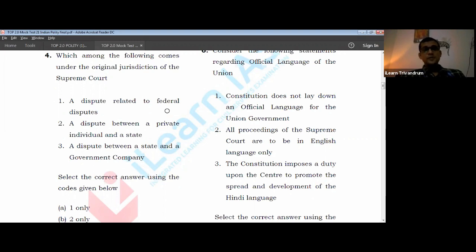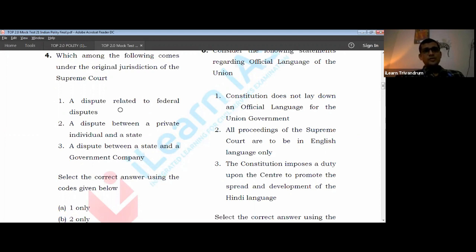was also in news. There was a scenario regarding the Citizenship Amendment Act where the Kerala government did not approve of the legislation passed, that is the CAA, and for that reason, the Kerala government adopted a resolution, and later on we know that a case was filed under Article 131 of the Constitution in the Supreme Court regarding this particular legislation. So in this context, I think this question has been asked. Let us look into that.